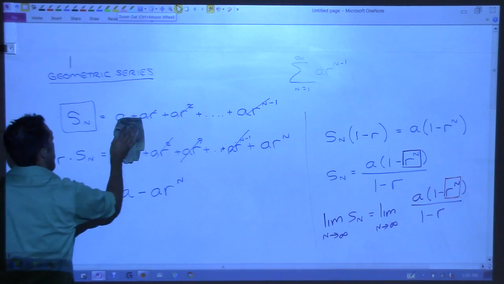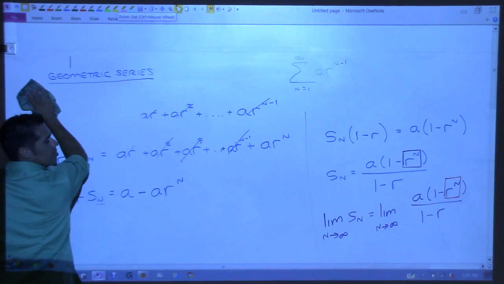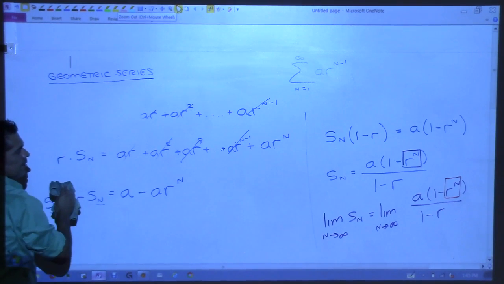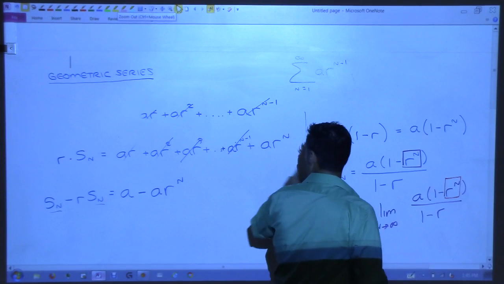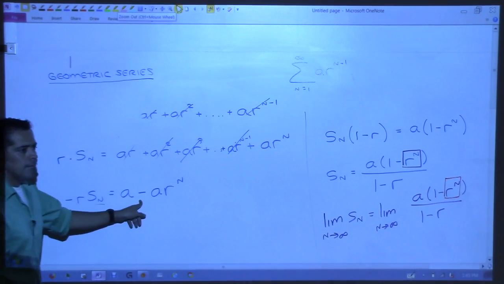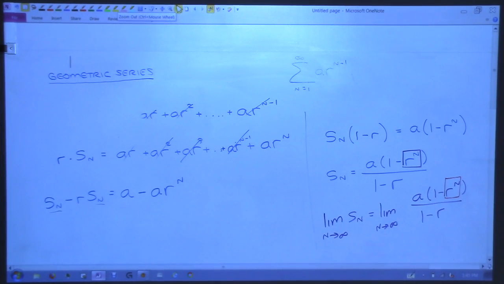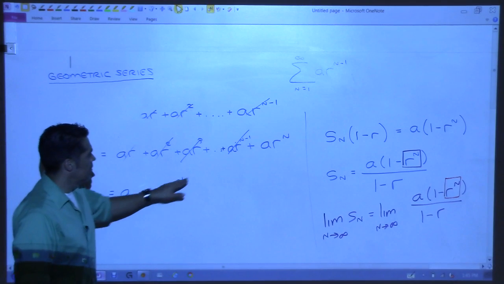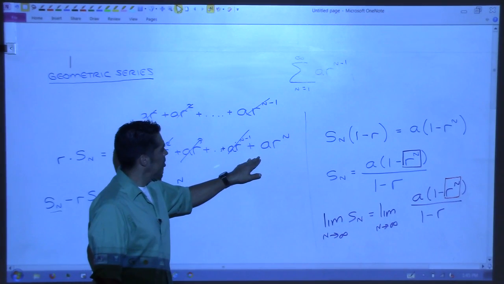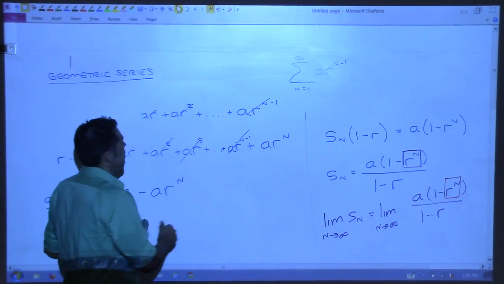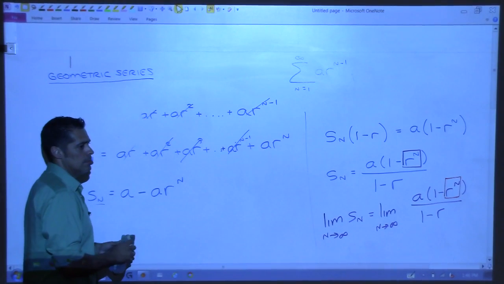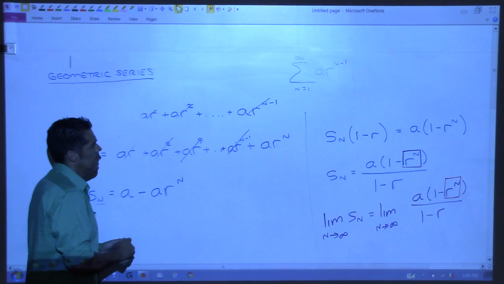Yes? The one thing that's confusing me is where you wrote a times r to the n minus 1 on the second line, to your left, in the middle, when you canceled it from the top. You wrote a times r to the n minus 1 right before the last of a times r to the n. So you brought that down because that was the last one from the top, and this is going to be before the last on the second one, correct?